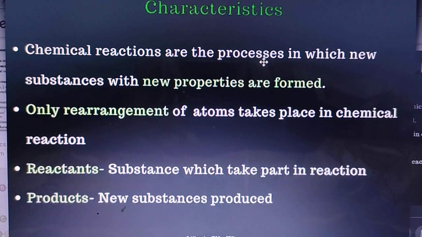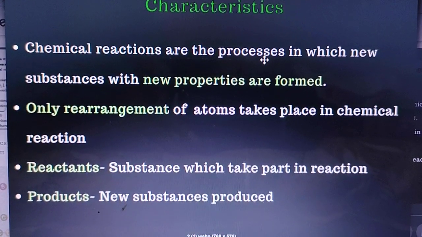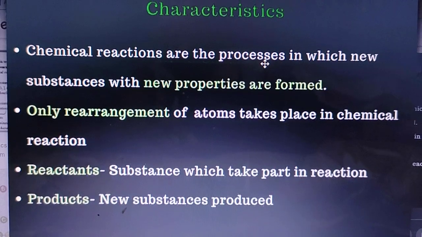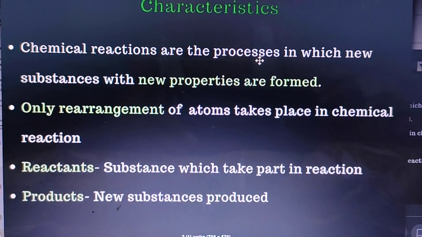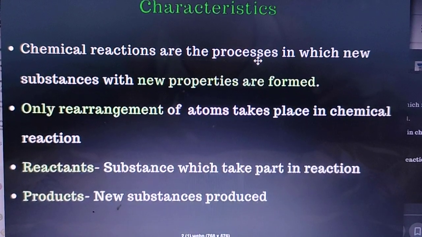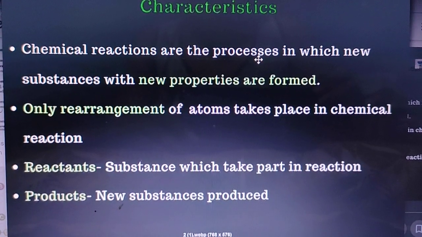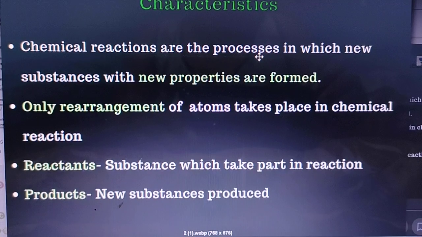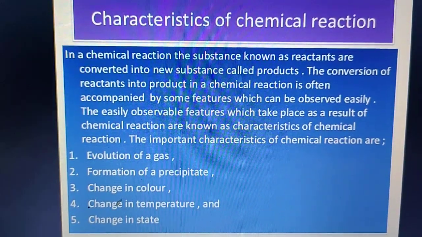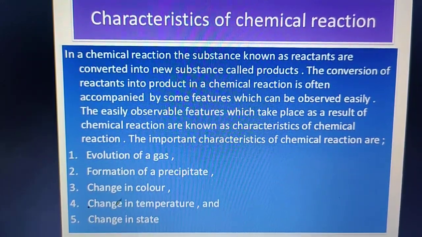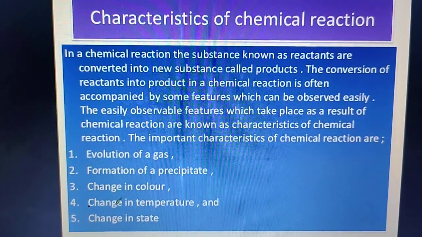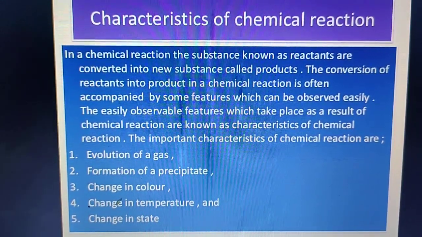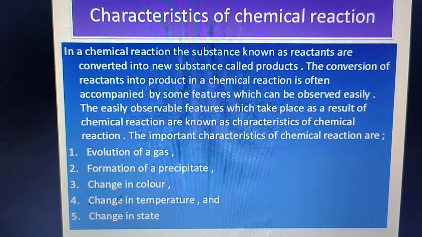Today we are going to discuss the next topic, that is characteristics of chemical reaction. See in your book, there are a few characteristics of chemical reactions which we are going to discuss now. In a chemical reaction the substances known as reactants are converted into new substances called products.